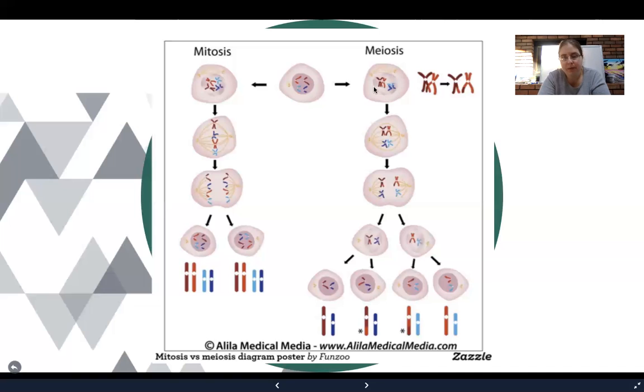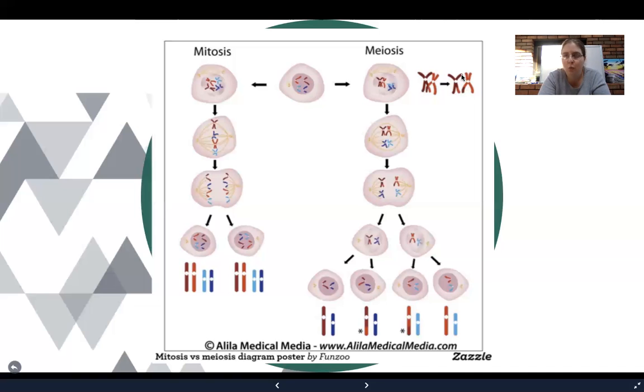The nuclear membrane's disappearing, spindle fibers are being formed, centrioles are starting to move, but we see that the homologous pairs get super duper close. They're forming those tetrads, as you can see here, to allow for crossing over to occur. So they get so close, they overlap, fuse, and exchange information.